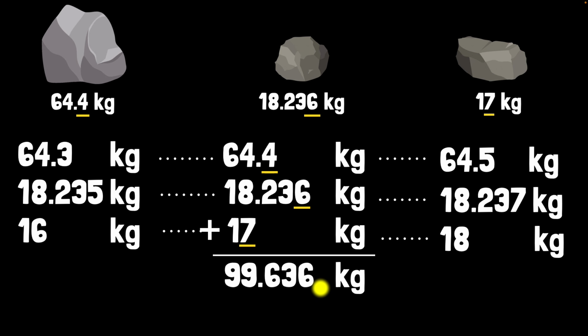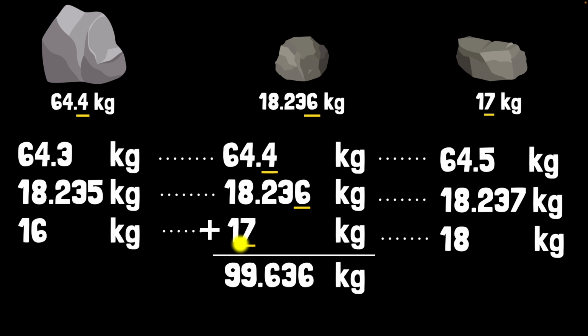Of course not. The value with the lowest precision that you see over here, that's going to mess things up. You can't just throw in a measurement of 17 kilograms, which has at least an uncertainty of a kilogram, and expect your answer to be precise down to a milligram. That's just not possible. Our summation cannot be any more precise than the least precise measurement.